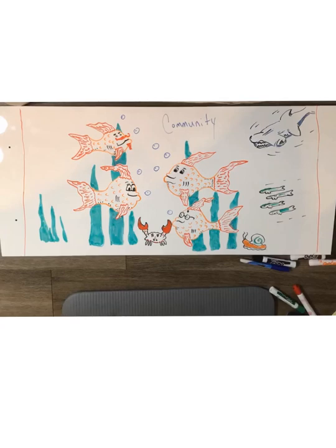Now, next up we got community. A community is all of the populations in a specific area at a given time. This includes all living species in the area. Our drawing here includes seaweed, a school of fish, a crab, a shark, snail, any microorganisms, and algae that could be living in the water or the dirt. This community could change if any of the organisms or the populations leave, die, or new ones come into the area.